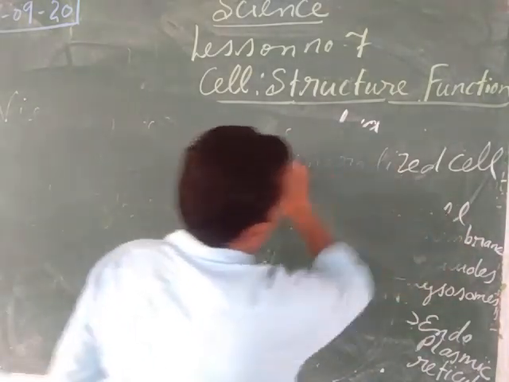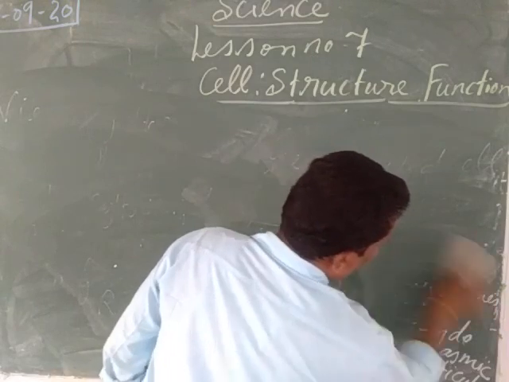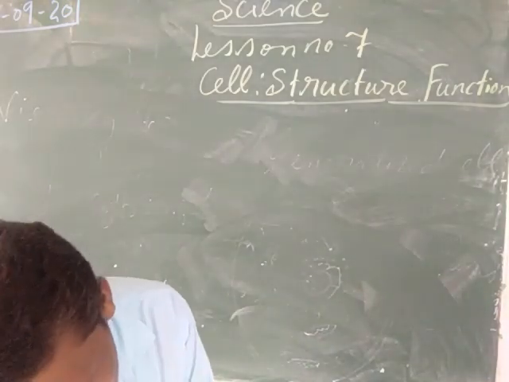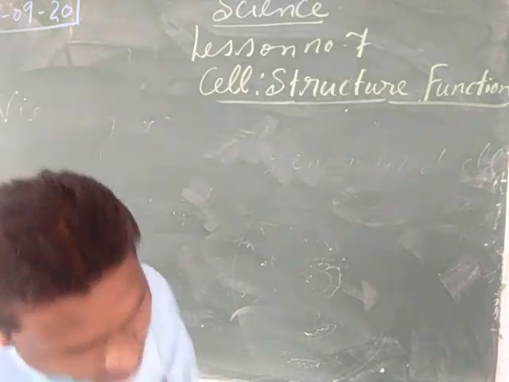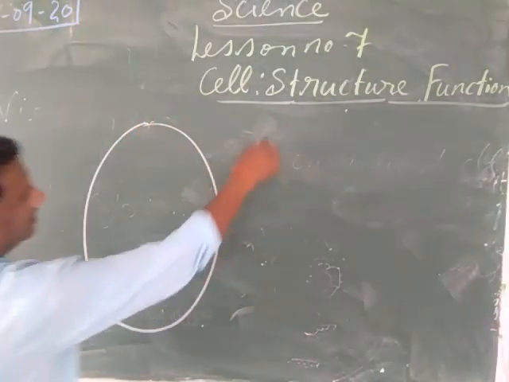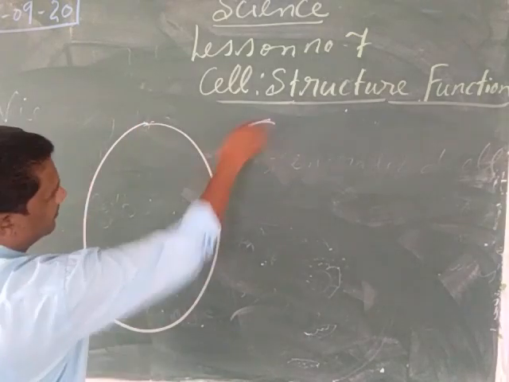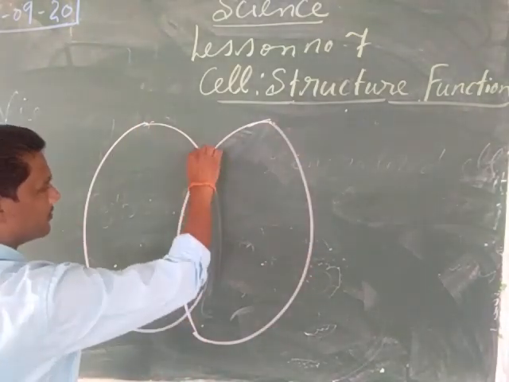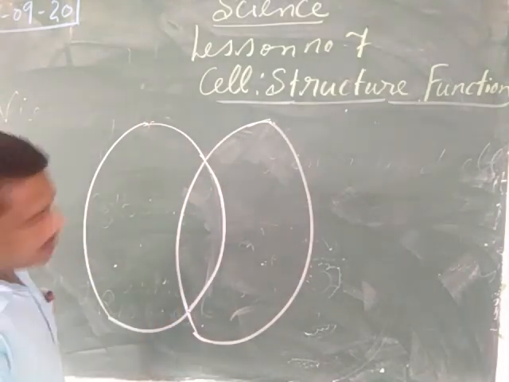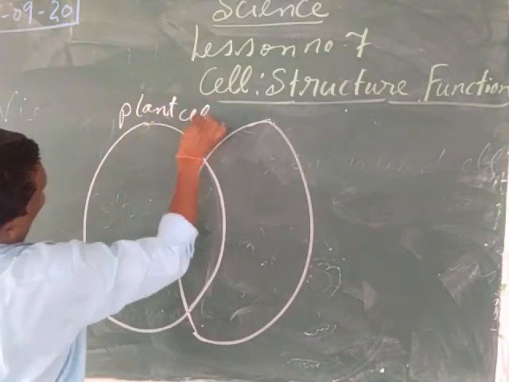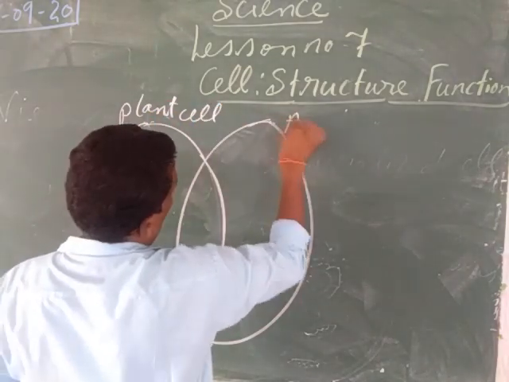Suppose we are going to see about the plant cell and the animal cell, then listen very carefully my children. Suppose this is the plant cell and suppose this is the animal cell.